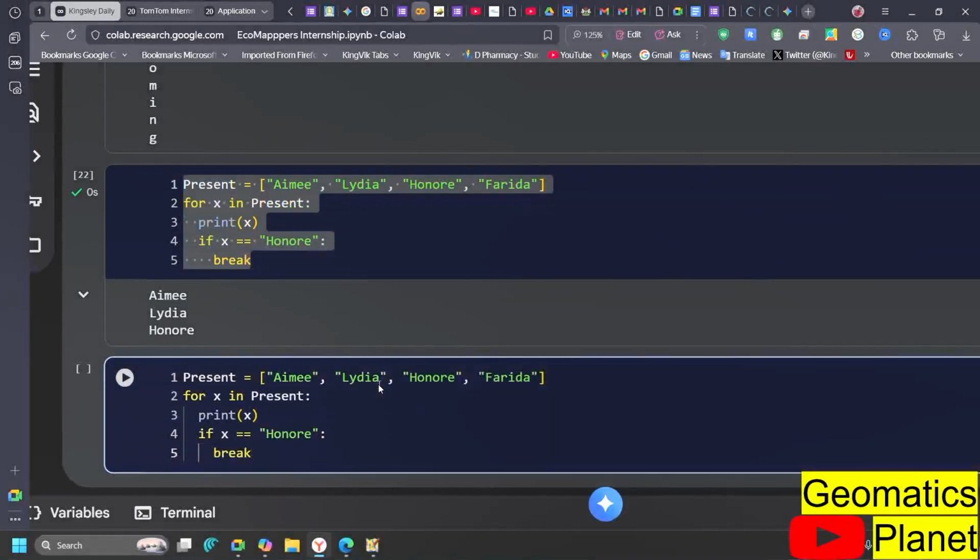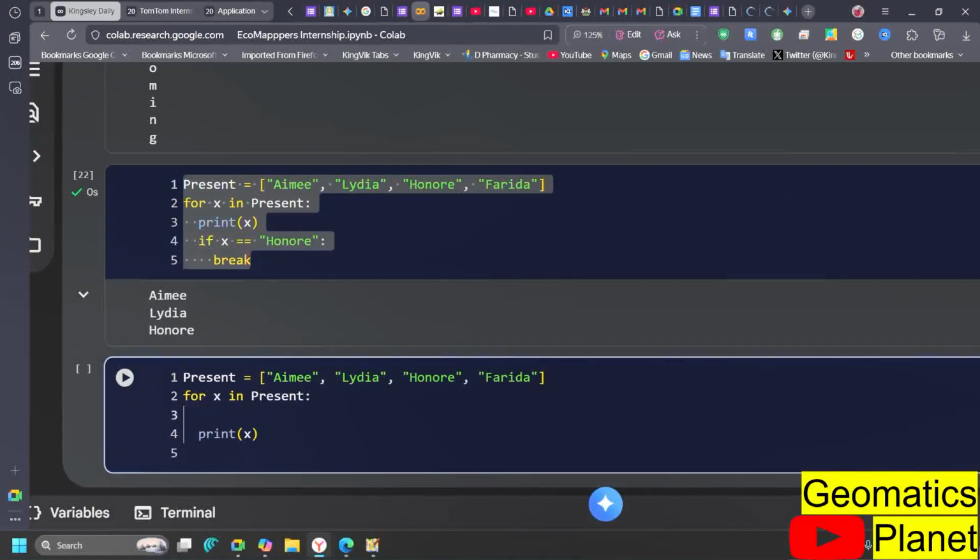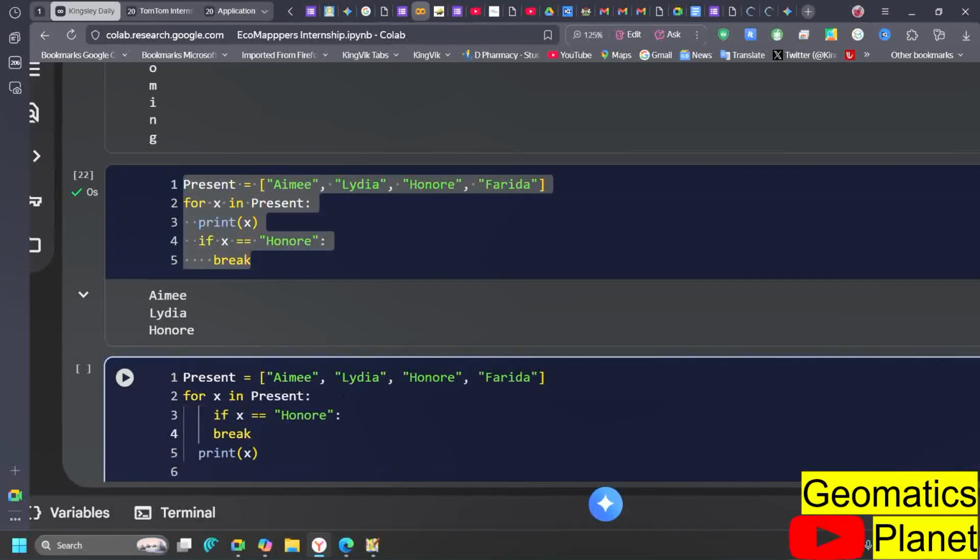So if it is a continue statement, after defining this, what you need to do is bring it up here, and since it is an if, you paste it here, and you are not breaking again, but you are continuing. So you are not printing it.